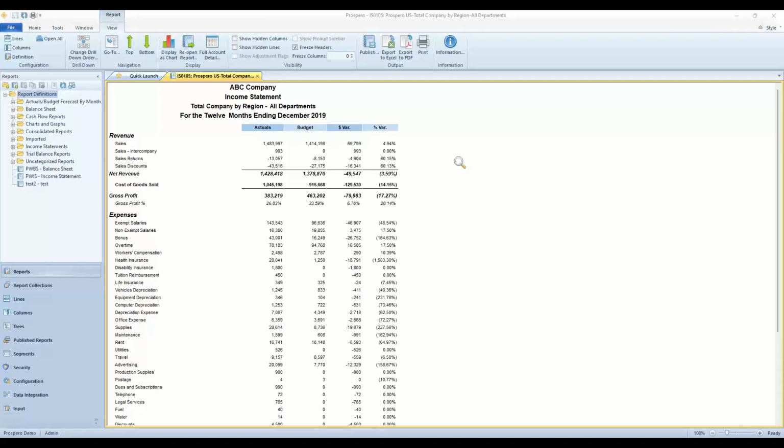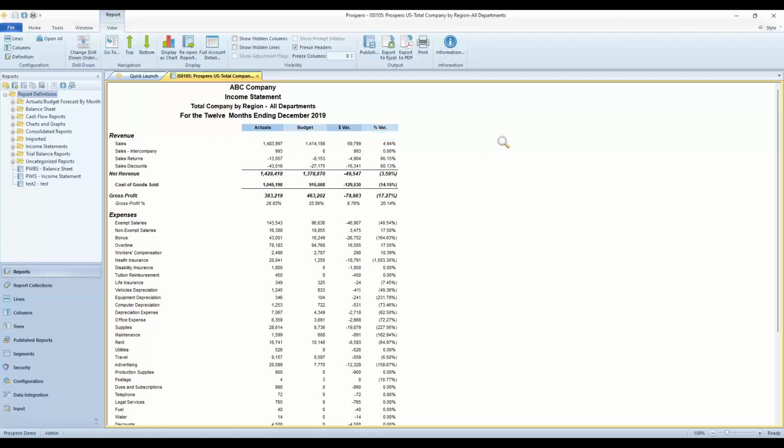A little bit about the layout for this report. Income statement with a revenue header all the way down through net income and total underscores at the bottom. All these rows are listed in our line set. We'll look at that in a little bit, which is similar to FRX's row formats. We have a description column on the left, a column for actuals, budget, dollar variances, and percent variances. All these columns are listed in our column set, very similar to FRX's column layouts.